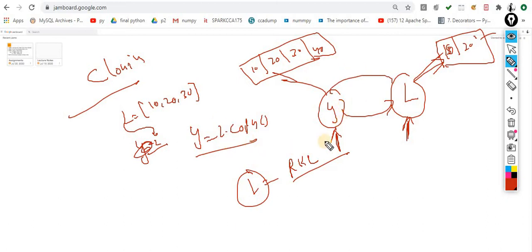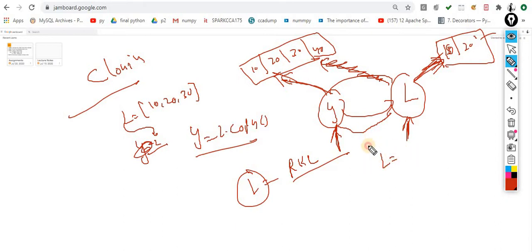But in the case of aliasing, whatever changes are made over there are automatically reflected over there, because both are pointing to the same memory address. But in the case of cloning, both have different memory addresses. Okay, so this one is aliasing and cloning. When we come from the C++ language, this concept is not implemented.